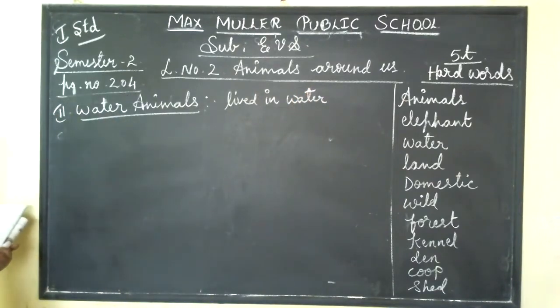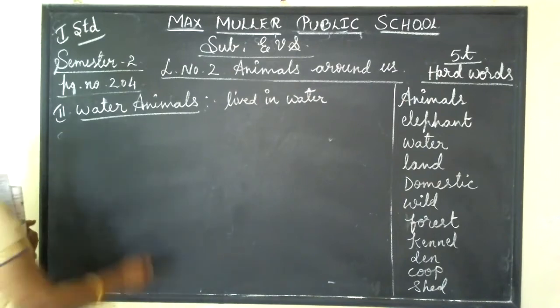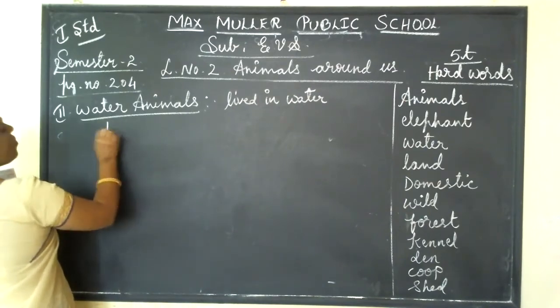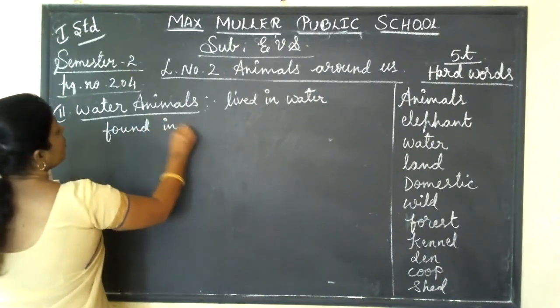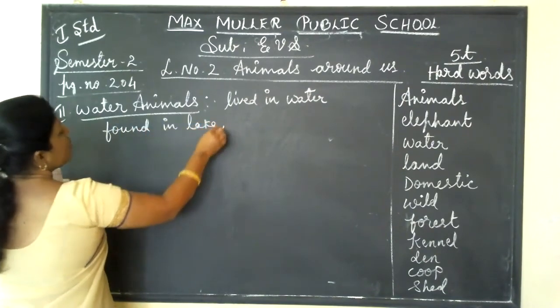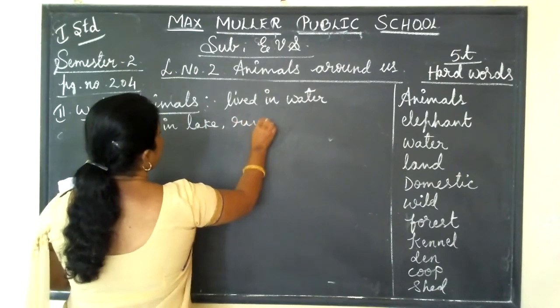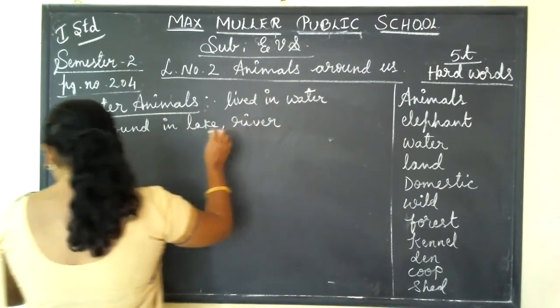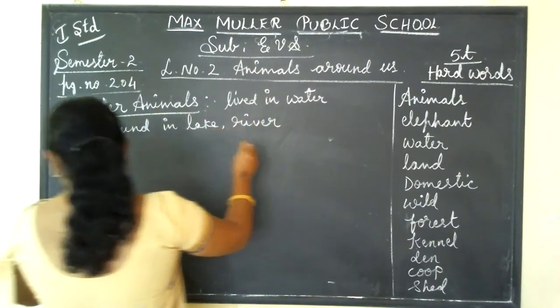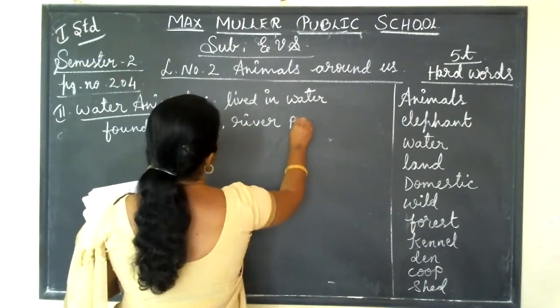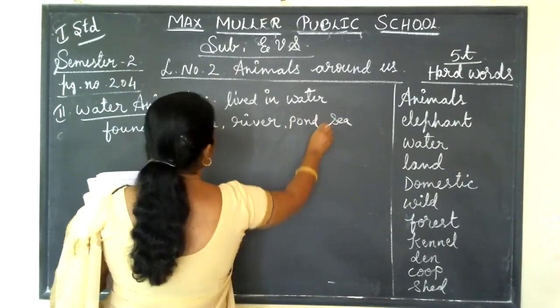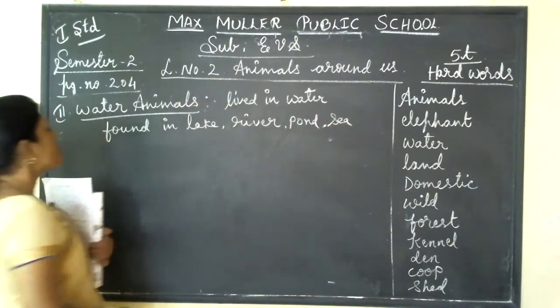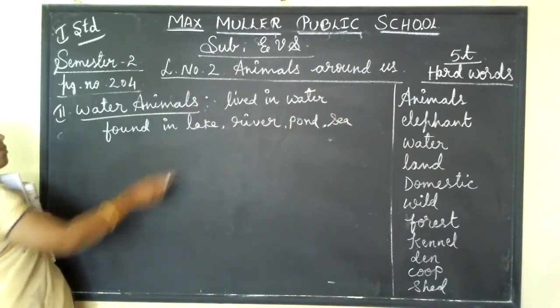Water animals are generally found where? They are found in lake, river, pond, sea.